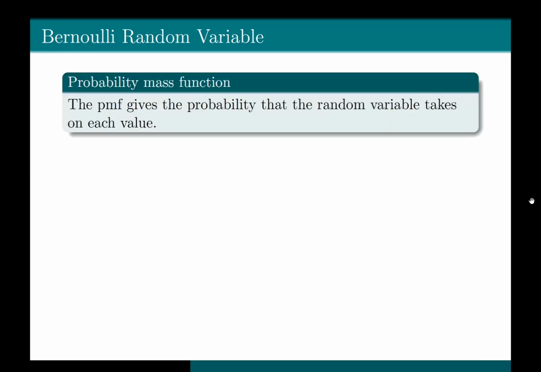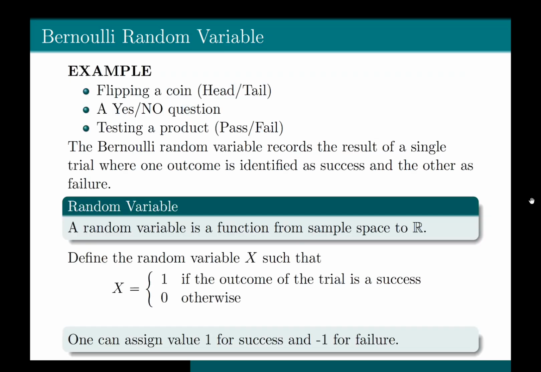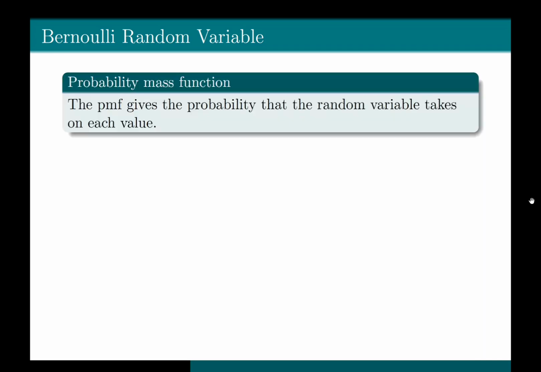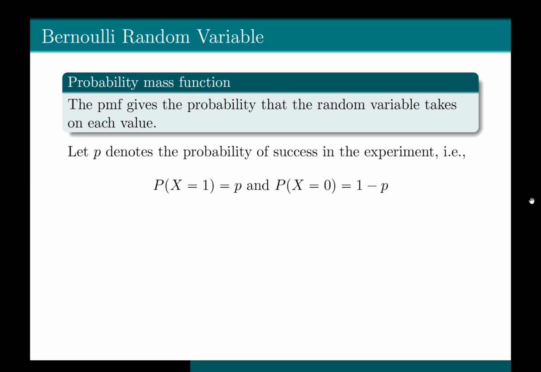Okay, so now let's define the probability mass function, and we will go by the conventional assignment that X takes value 1 when it's a success and 0 for failure. The probability mass function gives the probability that the random variable takes on each value. So let P denote the probability of success in the experiment.